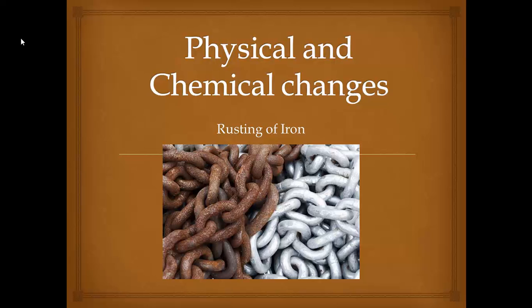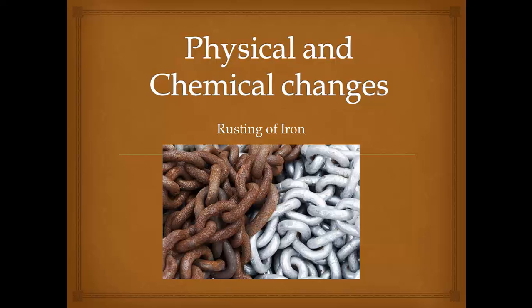So we already know that rusting of iron is a chemical change. What is rusting? In this picture you can see the same material in two different colors. This is iron. When iron is carelessly kept in open air, what will happen? Iron will chemically react with oxygen and also with water content in the atmosphere and forms a new product which is called rust. The chemical name of rust is hydrated iron oxide.